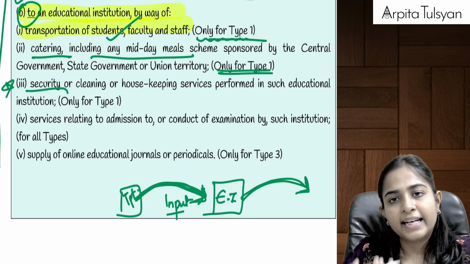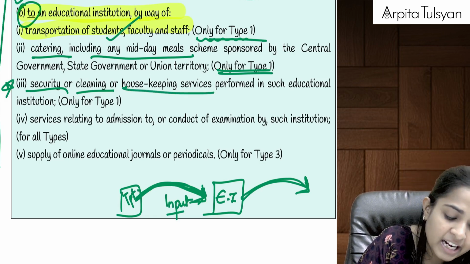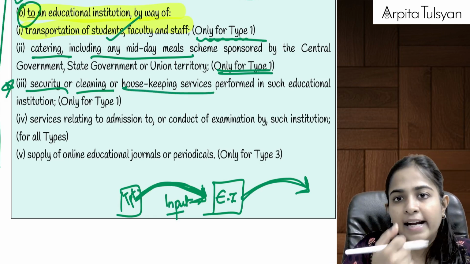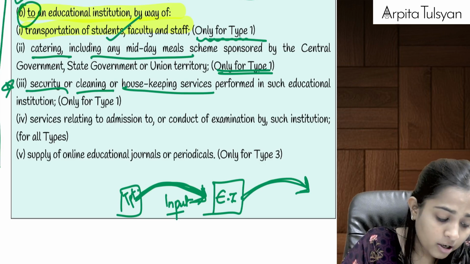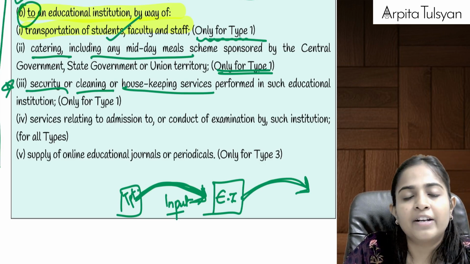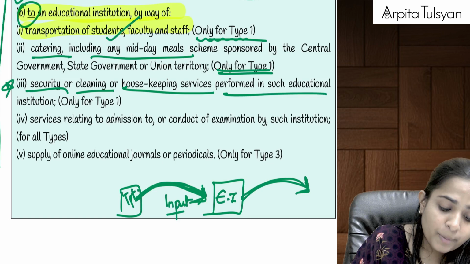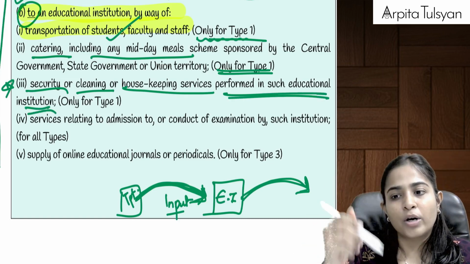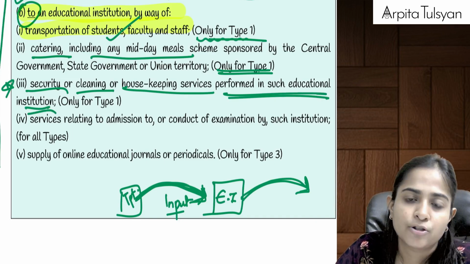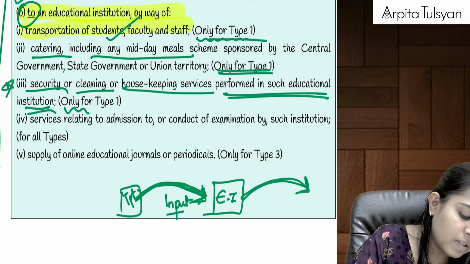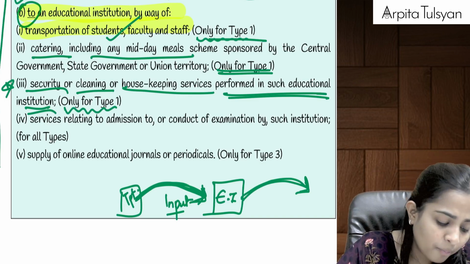If we have taken any security services, or any cleaning services, or any housekeeping services, let's say we have taken services for cleaning our school premises, or a watchman service, or any housekeeping services which are to be performed in such educational institution only, for some activity in that educational institution and not outside it, if these services have been availed by a type 1 educational institution, then it will be totally exempted from GST.